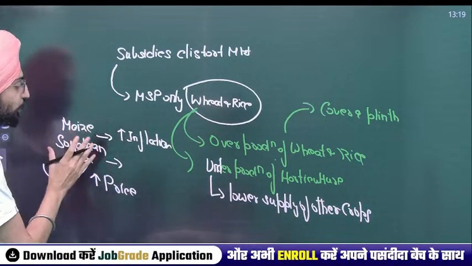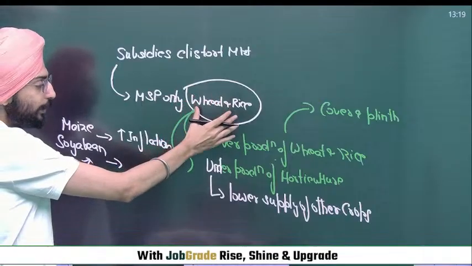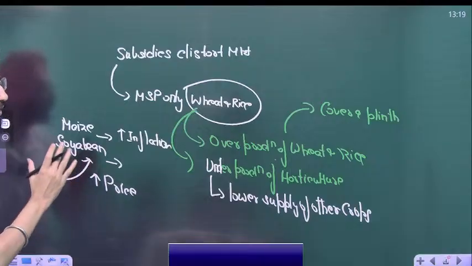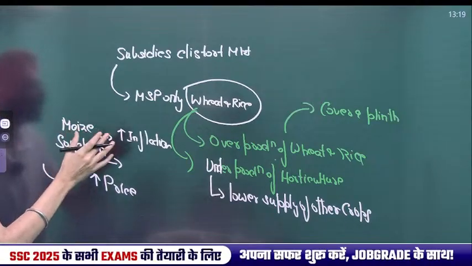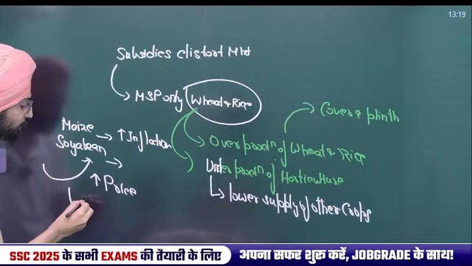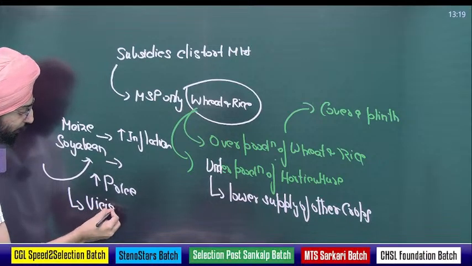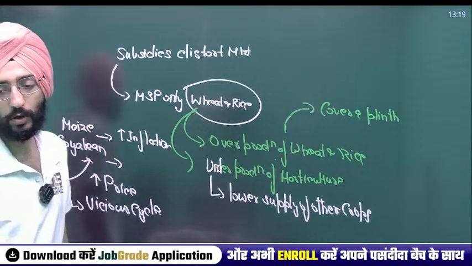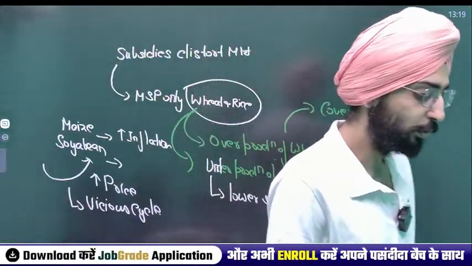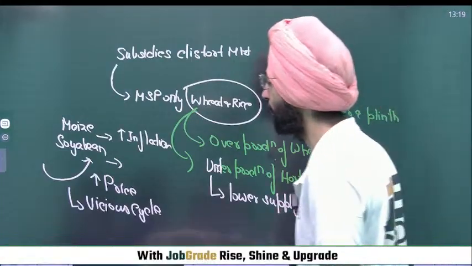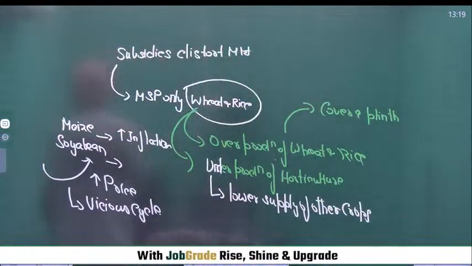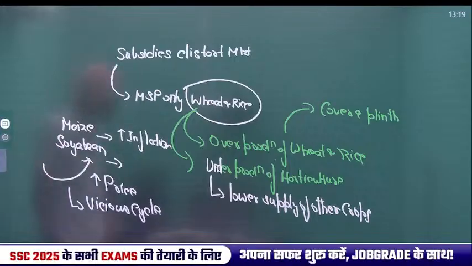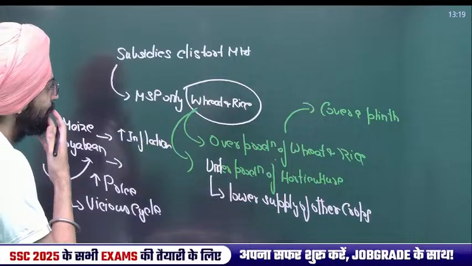He doesn't produce this, he produces that, because he gets MSP on it. It leads to a shortage of these crops in the market, and eventually these farmers buy the products from the market at a higher price. It's nothing but a vicious cycle. That's how it distorts the market. I hope you're clear with this. Just look at all this and you'll get to know how it works.